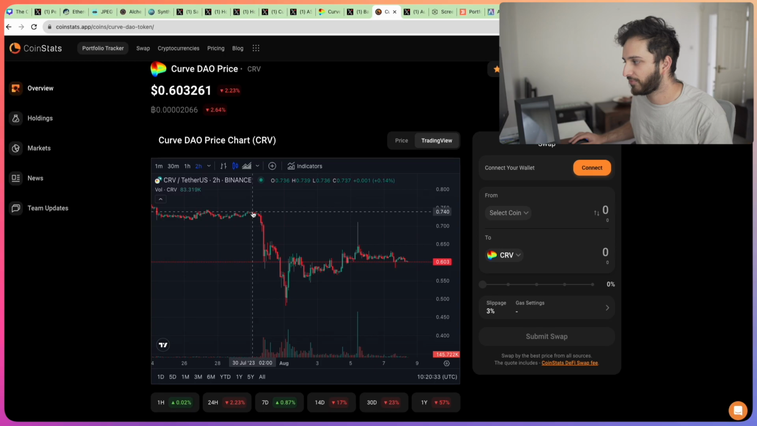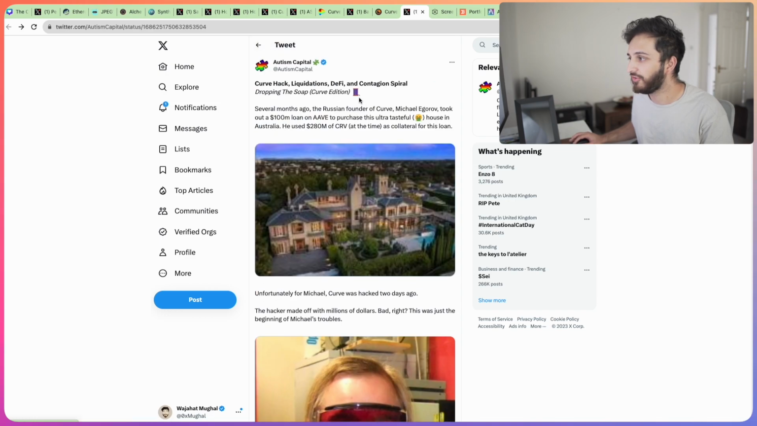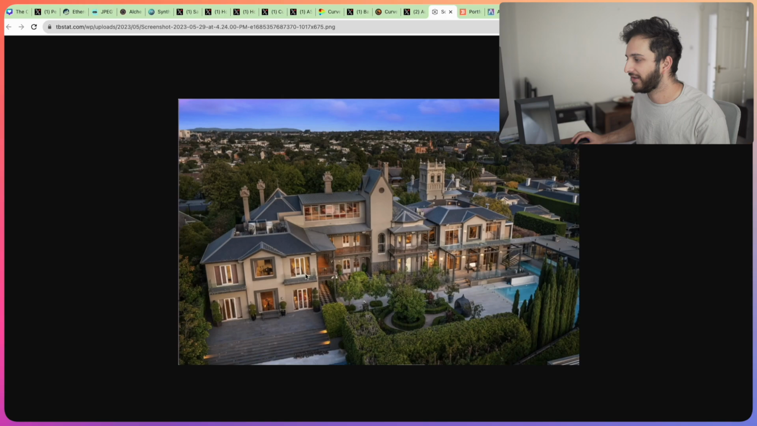And you can see that the Curve price went from above 70 cents all the way down to the high 40s. And this was quite concerning for one person in particular, because they had a huge Curve loan that was at risk of liquidation. Well, who was that? It's no one other than the founder of Curve, Michael. And Michael had a huge loan. He had a loan of $100 million borrowed against $280 million of CRV at the time as collateral. And he went and bought himself this lovely mansion in Australia a while back.